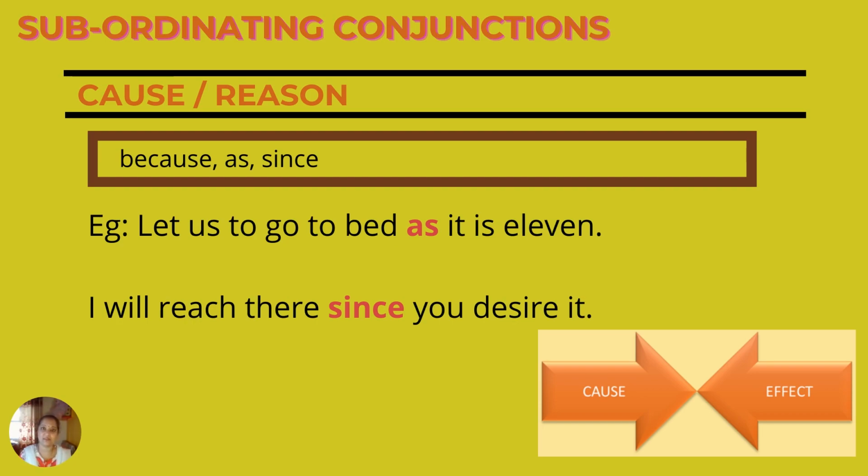Because, as, since. Let us go to bed as it is 11. So it's getting late. We have to go to bed. It is giving us a reason. I will reach there since you desire it. You want me to come, so I'll be there. That is the cause or reason. Cause and effect relationship, do you remember? We discussed about so.